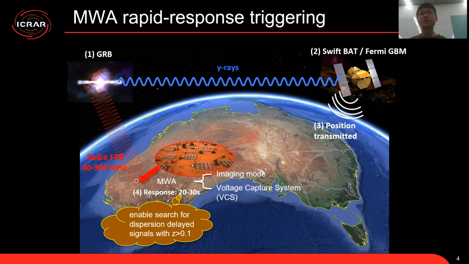Such a short response time allows us to search for the dispersion delay signal up to a redshift of 0.1. The telescope has two observing modes, imaging mode and the voltage capture system. I should say the VCS mode is very sensitive to bright pulse signals because it has a very high time resolution.